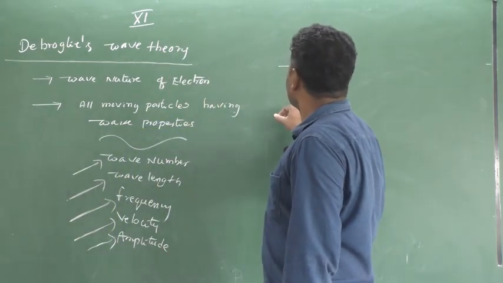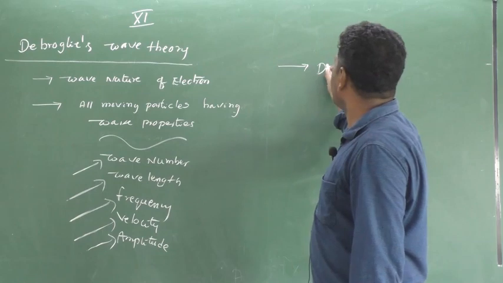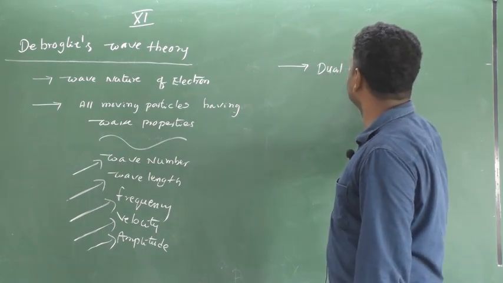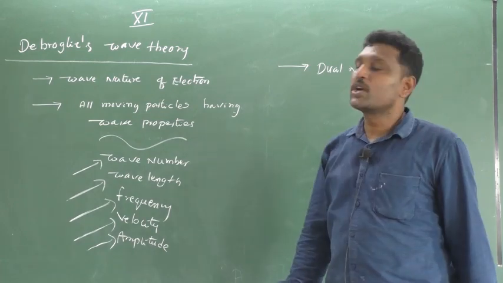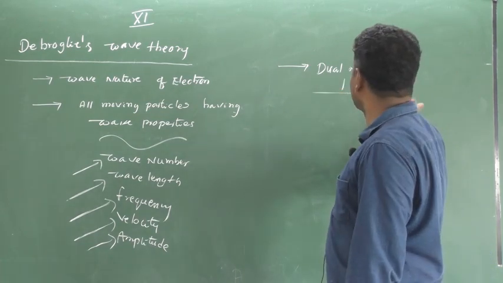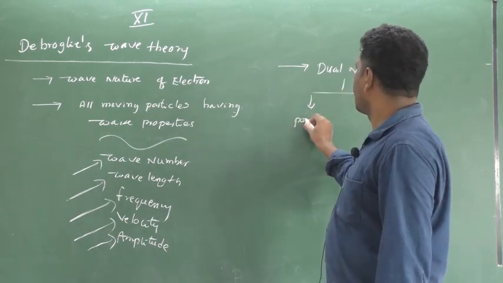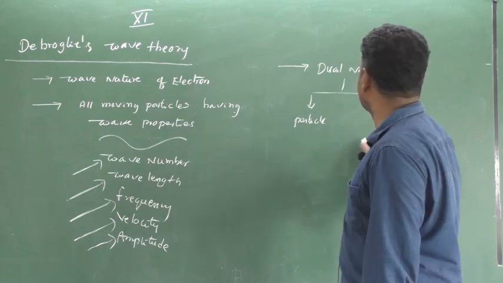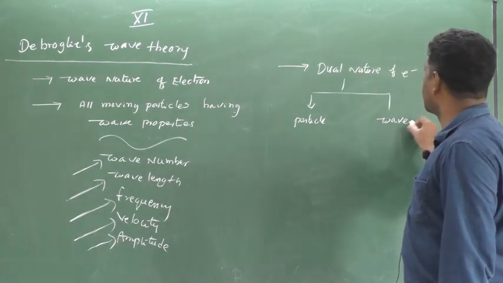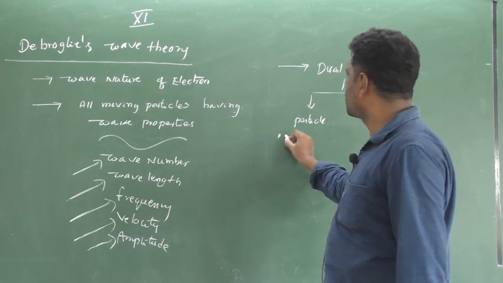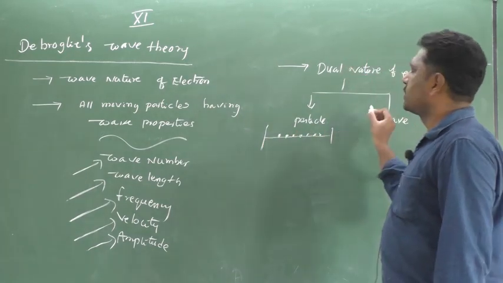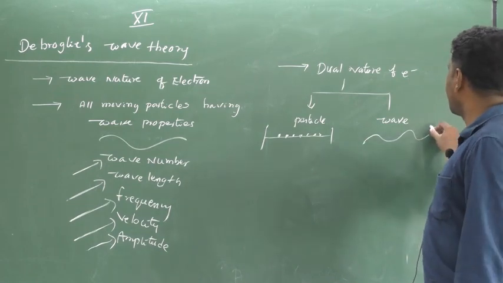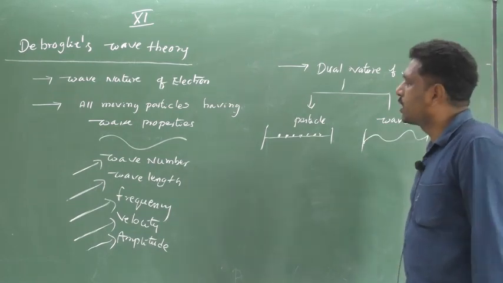This theory explains the dual nature of electron. So what is dual nature? Dual nature means particle nature and wave nature. Particle nature means the electron is moved from one place to another place as a particle, and it is also moved as a wave. So this is dual nature.